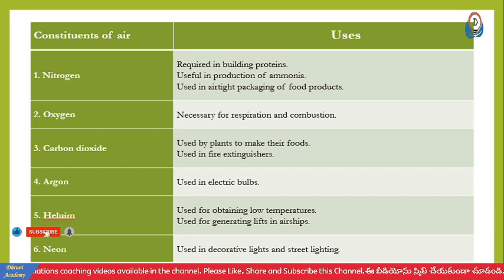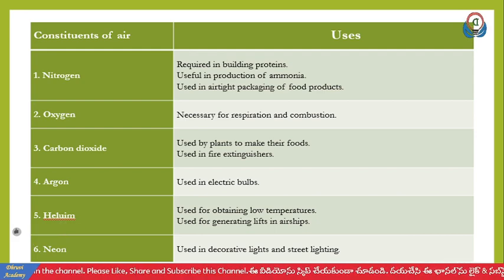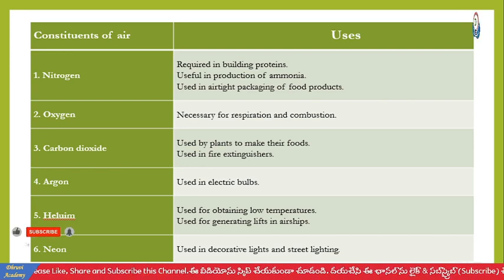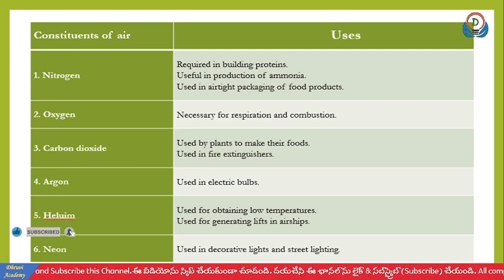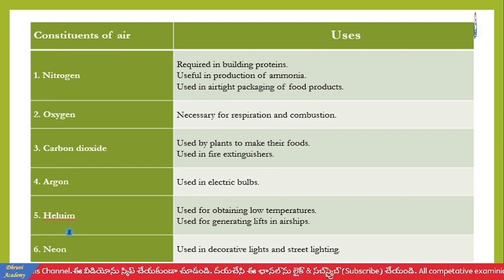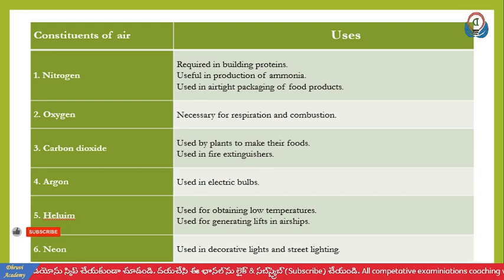Helium is used for obtaining low temperatures, and it is used for generating lift in airships. Helium is used in generating lift in airships, and neon is used in decorative lights and street lighting.